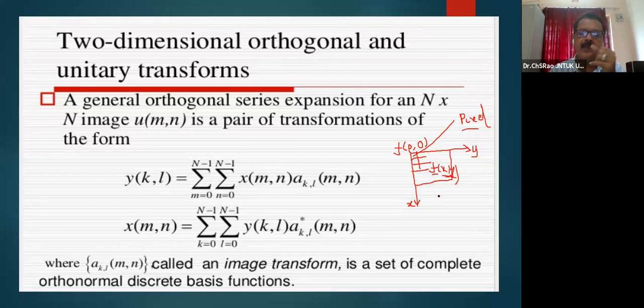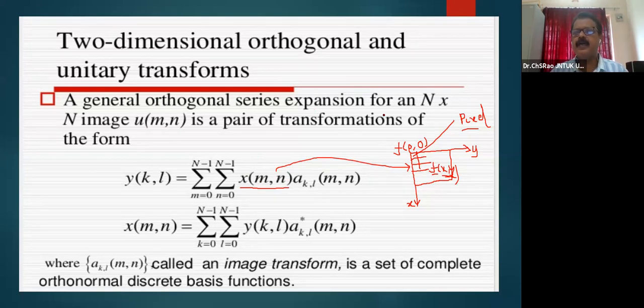So when I'm interested in representing a 2-dimensional function x of m, n, this x of m, n can be regarded or assumed similar to a signal, like an image. If f of x, y is an image, I can represent the same f of x, y as x of m, n. Here f represents x, and x comma y represents m comma n, where the number of rows is m and the number of columns is n.